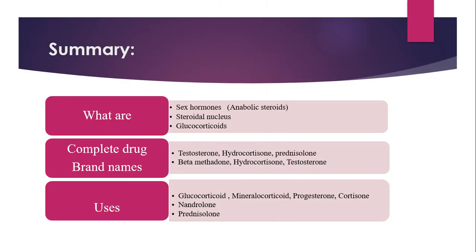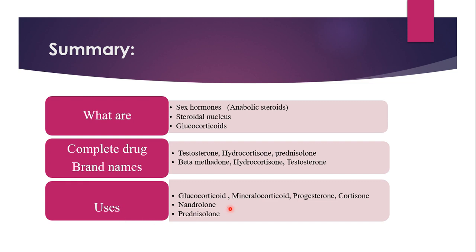So with this we finish with the questions. Now we will go to the summary. In the summary, you will find what questions they have asked about sex hormones, glucocorticoids, and the steroidal nucleus. Then complete drug and brand names. Brand names we have just seen: betamethasone, hydrocortisone, testosterone. And complete drugs they have asked: testosterone, which is a sex hormone, and hydrocortisone and prednisolone, which are glucocorticoids. This way you are supposed to study the complete drug.